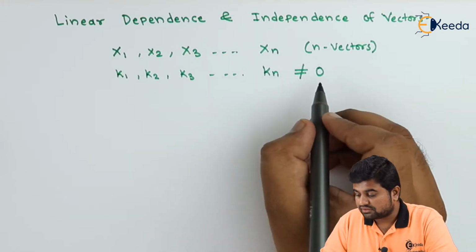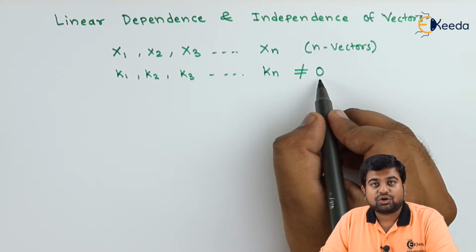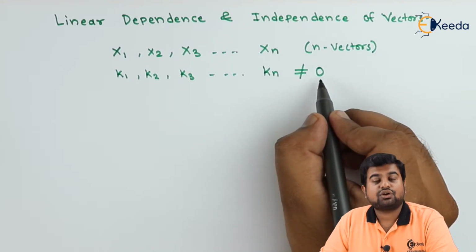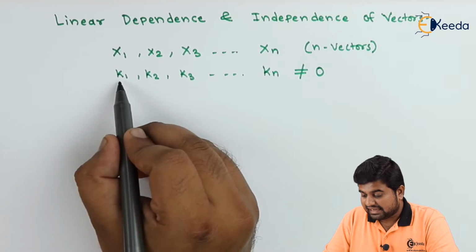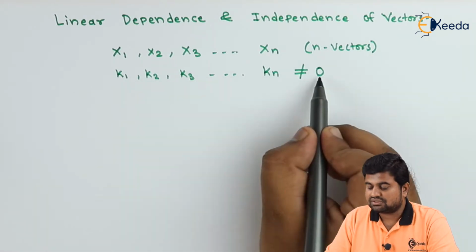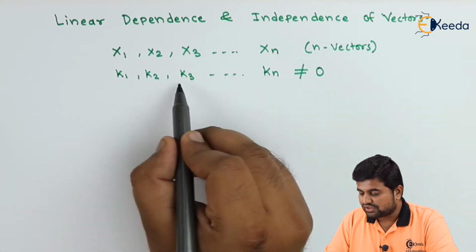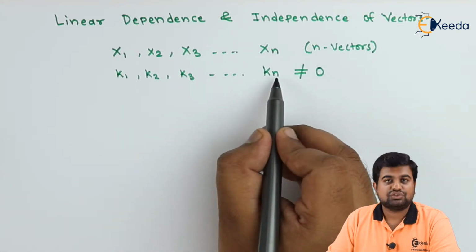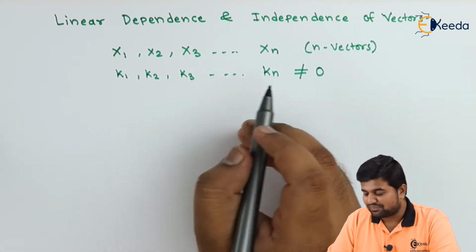This is very important. So these are not null vectors, not void vectors. k1 has some value other than 0, k2 has some value other than 0. So k1, k2, k3, kn are constants which are not equal to 0.